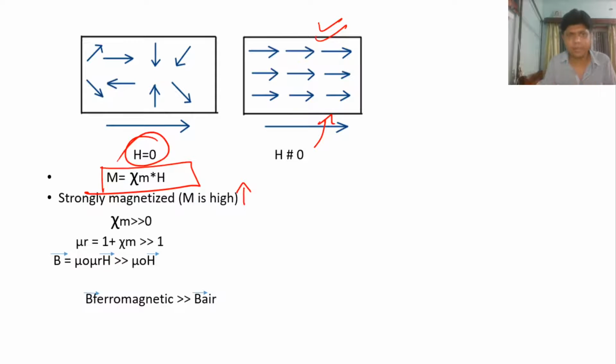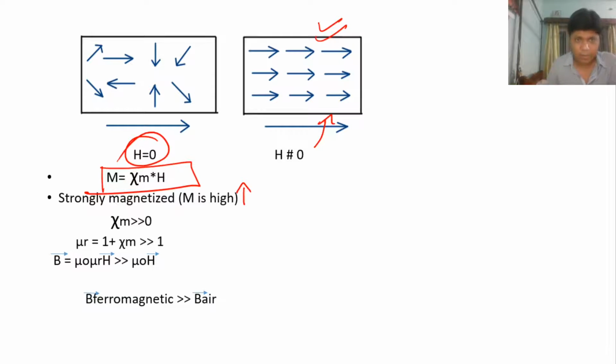Magnetization is represented by M, magnetic susceptibility by chi-m, and the external magnetic field by H. Okay, now these terms we already discussed in our previous lecture on magnetic materials. Again I repeat, magnetization means the ability of dipoles to align when a magnetic field is applied.